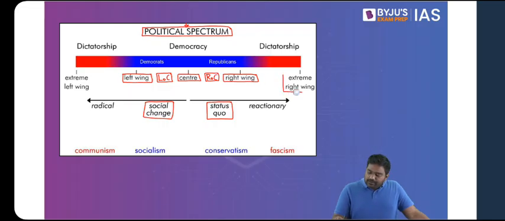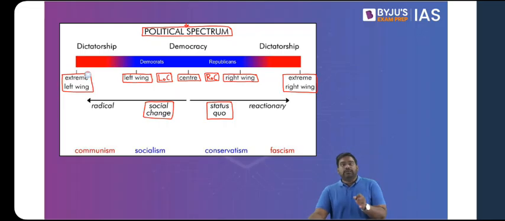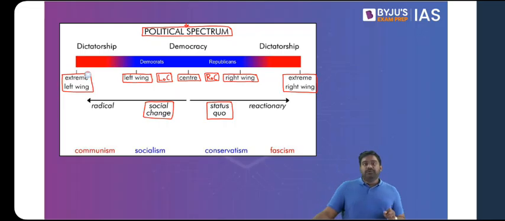Then finally, we have the extremist ideologies on both ends of the spectrum. We have right-wing extremism and left-wing extremism. So today, broadly, these are the different political ideologies that exist: centrist political thought, left of center, right of center, left-wing and right-wing, left-wing extremism and right-wing extremism.